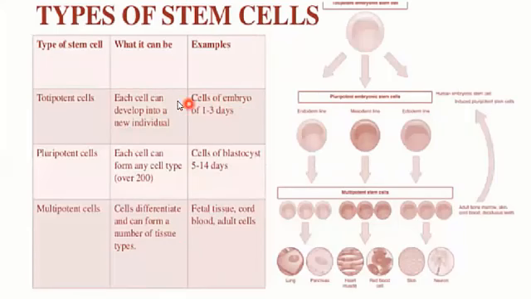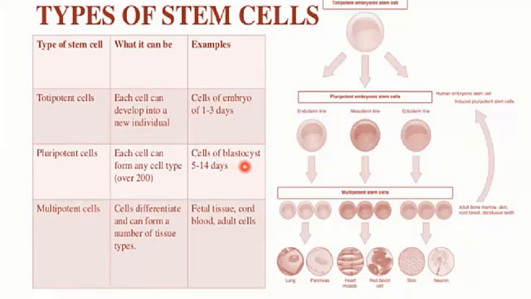The types of the stem cells. Number one is the totipotent cells. Each cell can develop into a new individual. For example, the zygote of 1 to 3 days. Number two is the pluripotent cell. Each cell can form any cell type, over 200, and these are the cells of the blastocyst, that is, you can say, a developmental stage of the embryo.